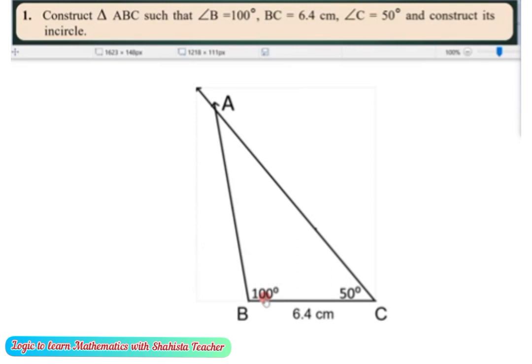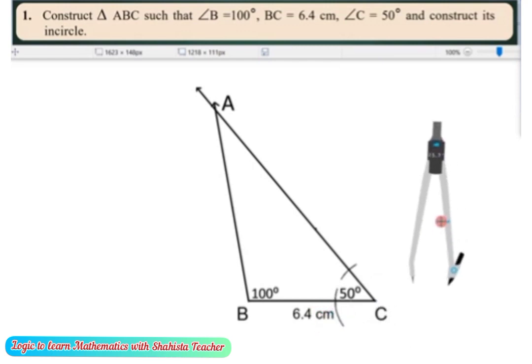After this we have to draw the incircle. My dear students, now we have to draw the incircle. To construct it, we have to bisect the angles. So first we will bisect here. We have to take a 2 centimeter mark, or we can take a 1 centimeter equal mark. Now cut this to construct 2 arcs.